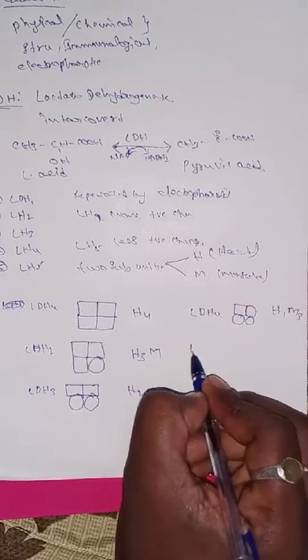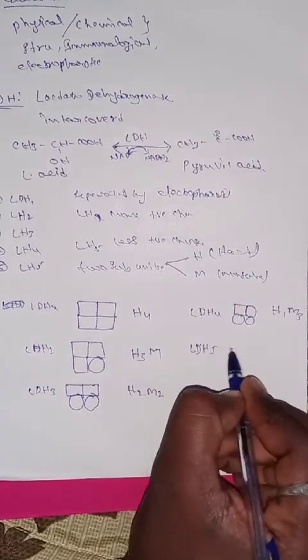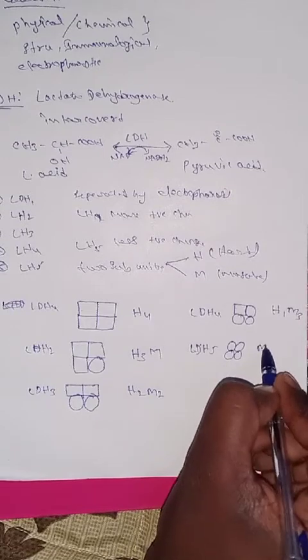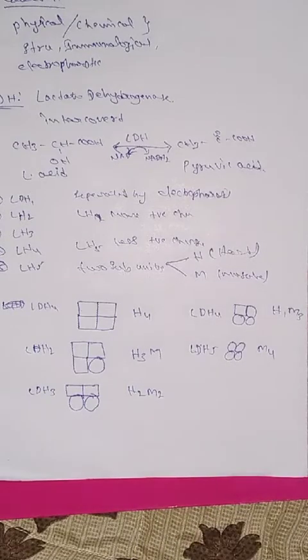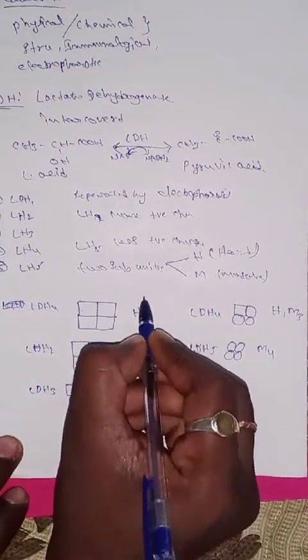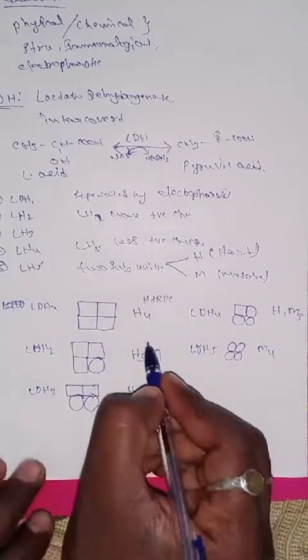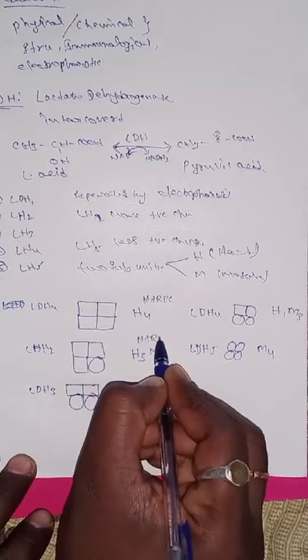The next, LDH5, is M4. LDH1 is related to the heart and RBC. The next one, LDH2, is also heart and RBC.